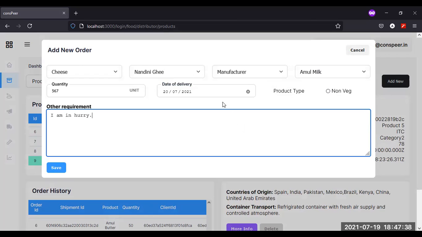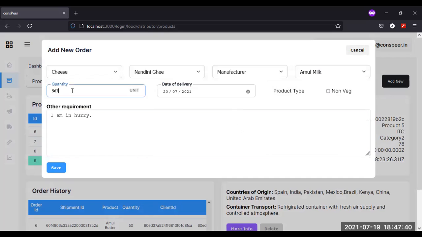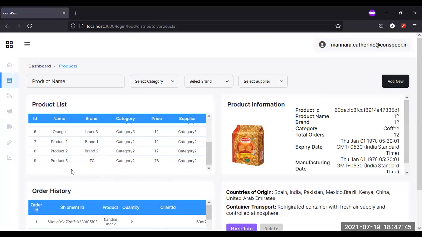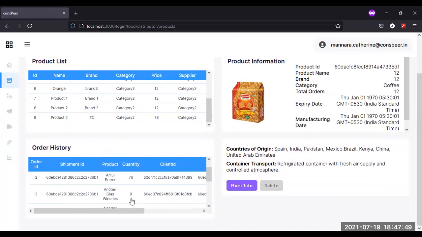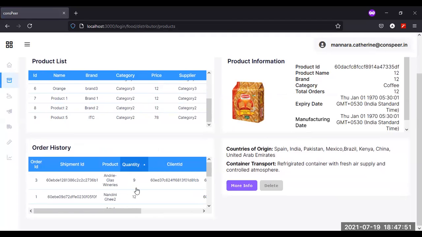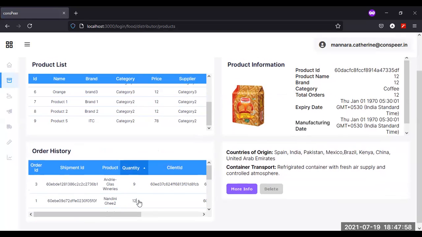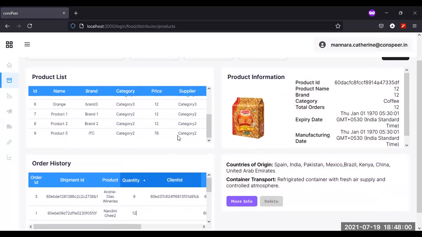I would tell you to notice that this is 567. So this would be the quantity. So I'm saving. When I save it, you see that in my orders I got 567 quantity. Yeah, that was wrong. There's nothing wrong.